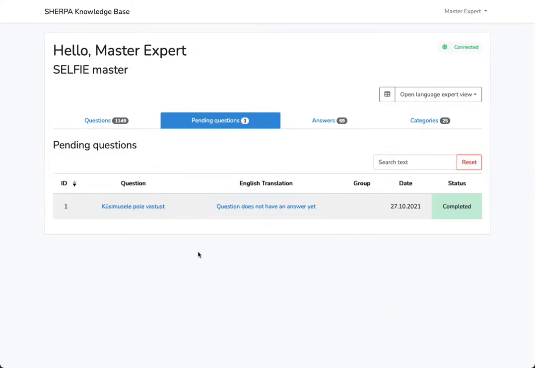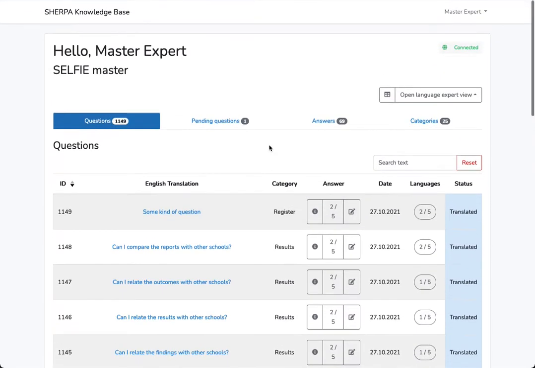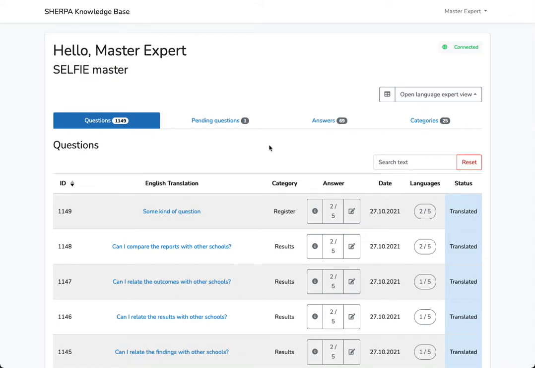So the pending question has now been marked as completed, and a new question was created in the system based on the data from the pending question. Although this question will not be seen in the question list that the master expert sees, because the status of that question is still in translation.